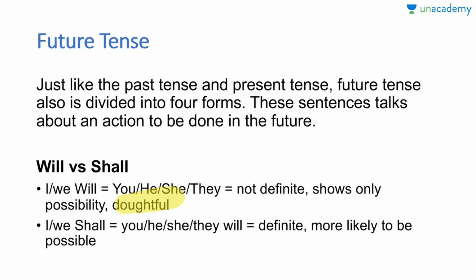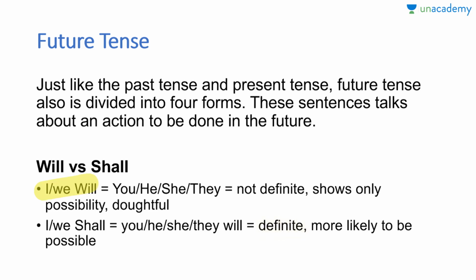The way we speak daily, nowadays, I will and I shall are almost equal. But in literature, grammatically, I will is equal to you shall, he shall, they shall, etc. Shall is a little bit doubtful word, and will is a little bit positive word: yes, I will do it, having a determination, having a promise that it will be done. So if we say I shall, we shall, it means that it is definite. I will definitely do it. I commit that I will do it.